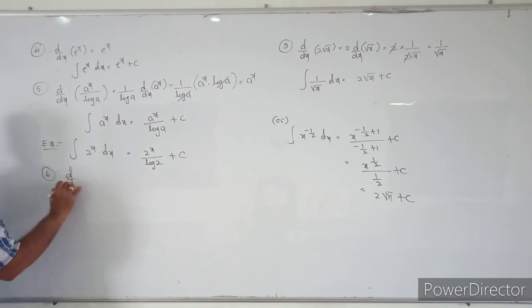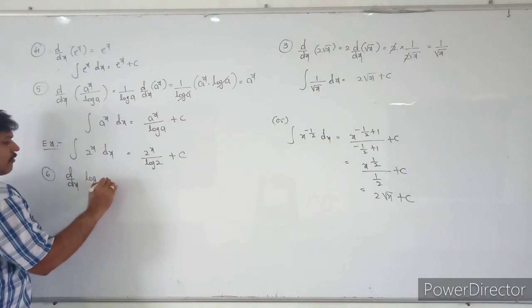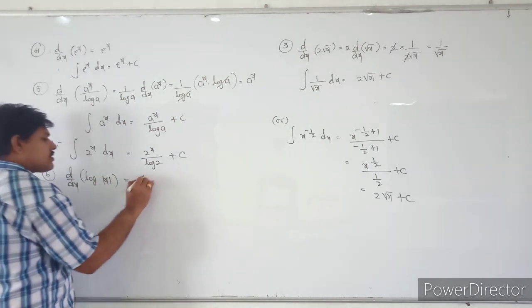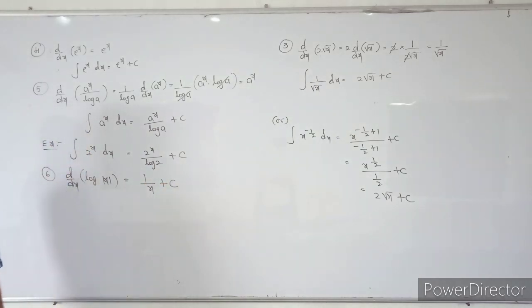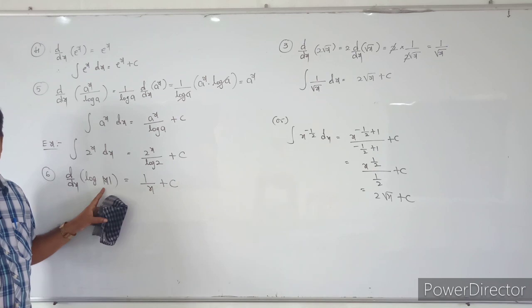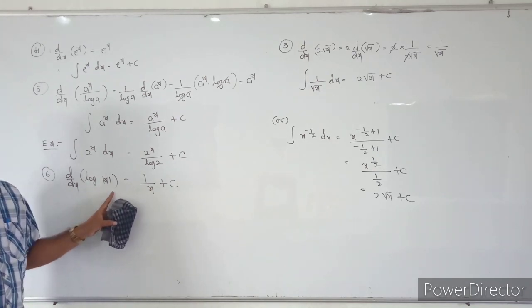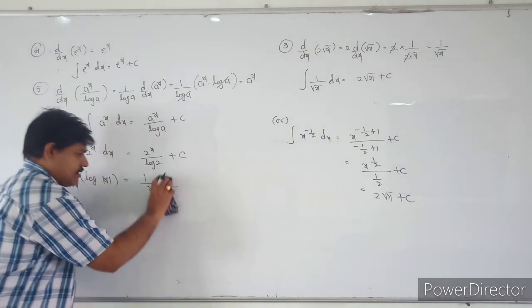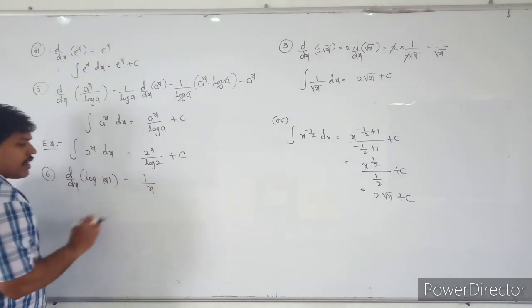See the next one is the derivative of log x. What is the derivative of log x? The derivative of log x is nothing but 1 by x. Mod represents a positive value, because x is greater than 0. So automatically, what is the integration of 1 by x?